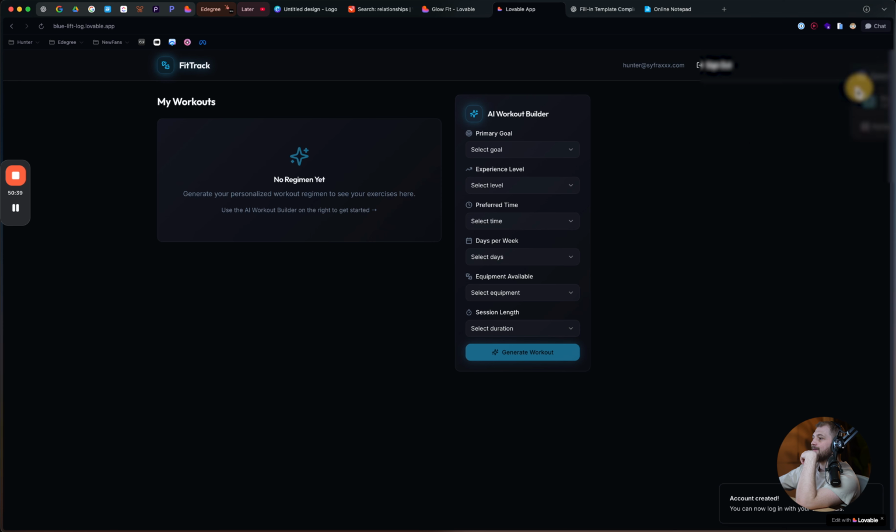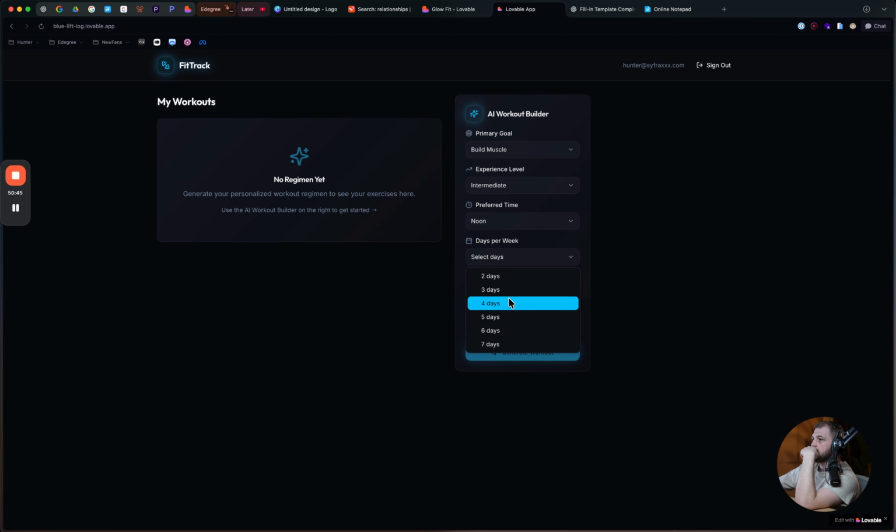Create an account. We don't have any regiment just yet. So let's say build muscle, intermediate, preferred time, days of the week, equipment available, and then session length. I can do 45 minutes, generate workout. And then theoretically, every time we log into this app, it should keep our AI generated workout. We shouldn't have to keep doing it over and over and over.